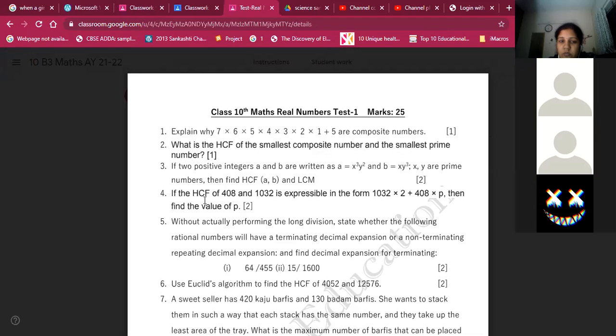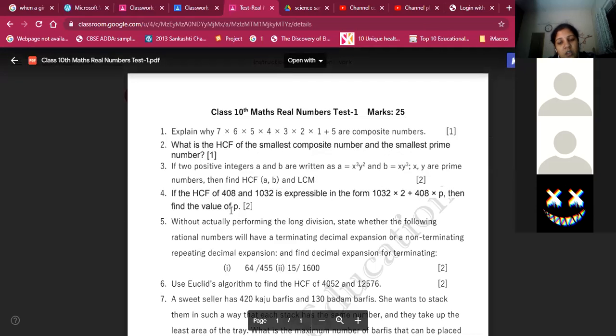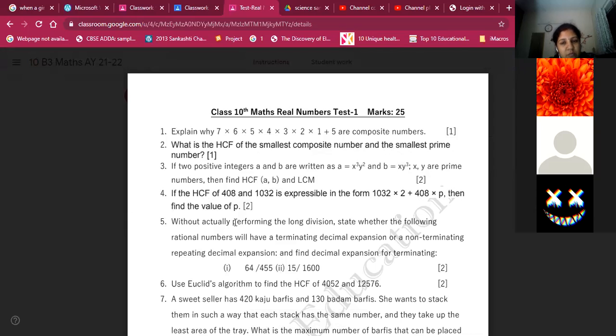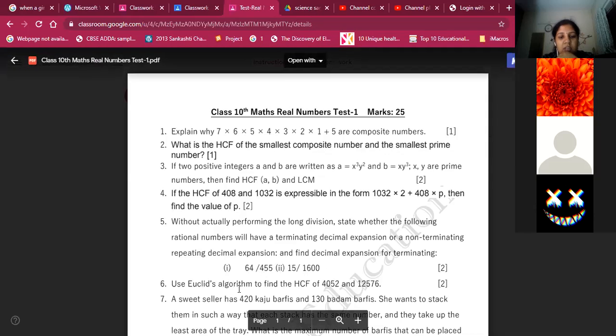Then if the HCF of 408 and 1032 is expressed in this form, the value of P you will get is minus 5. Then checking whether it is terminating or non-terminating. 64 by 455 is non-terminating, because 455 has the factor 13. And 15 by 1600 is terminating. This is terminating. Then Euclid's division algorithm to find the HCF.